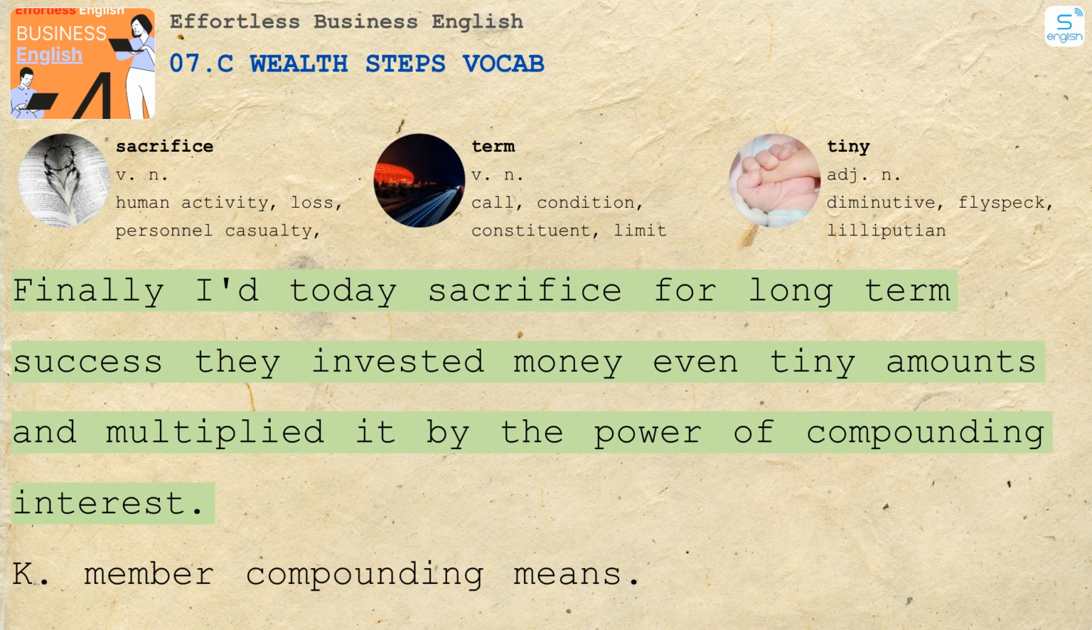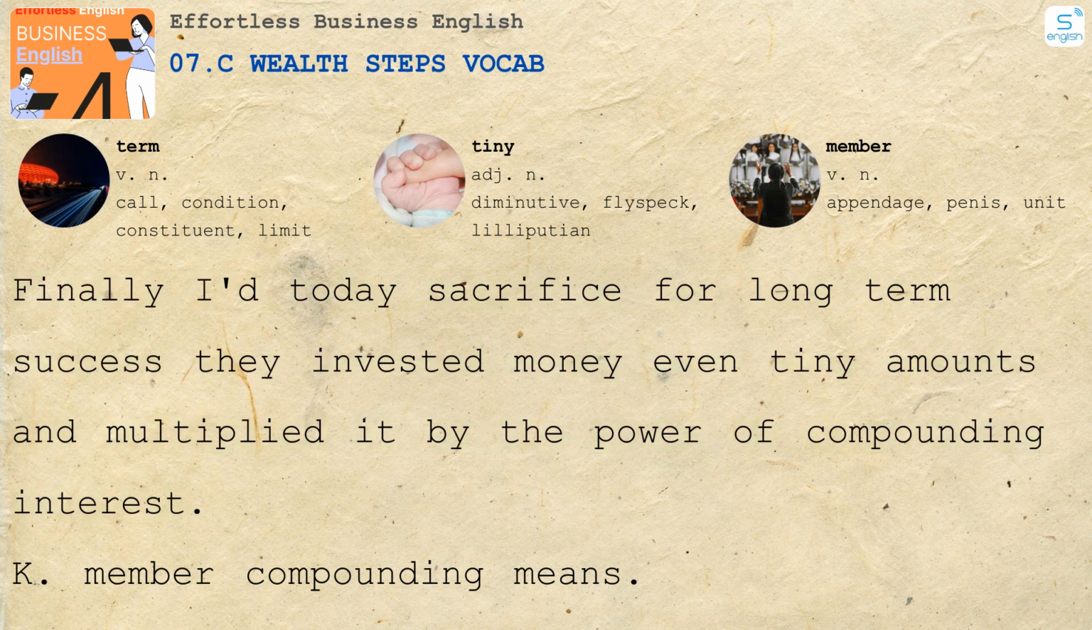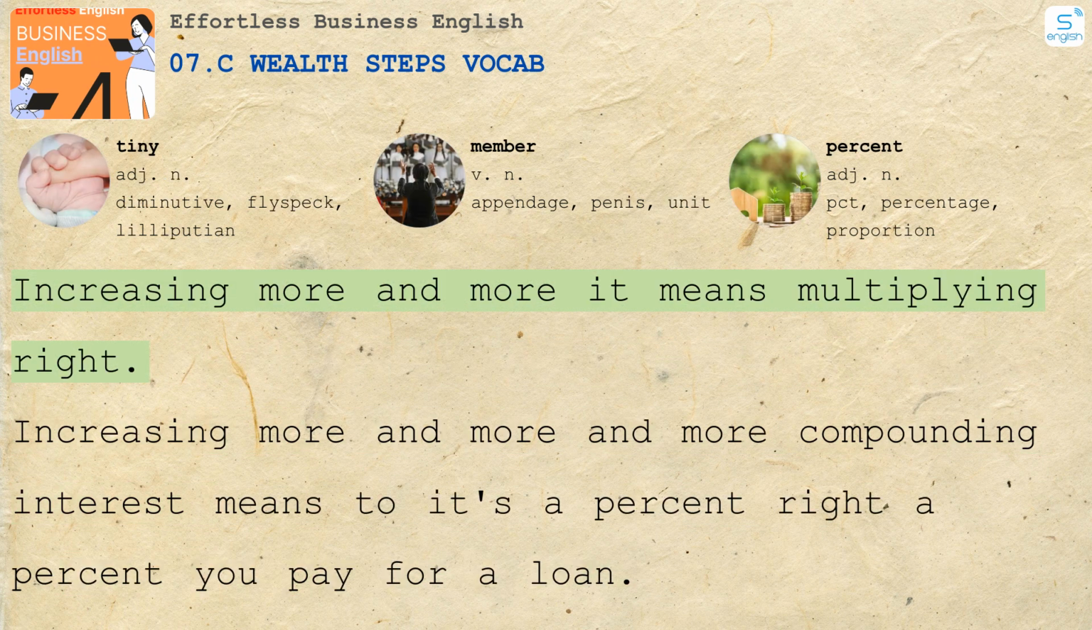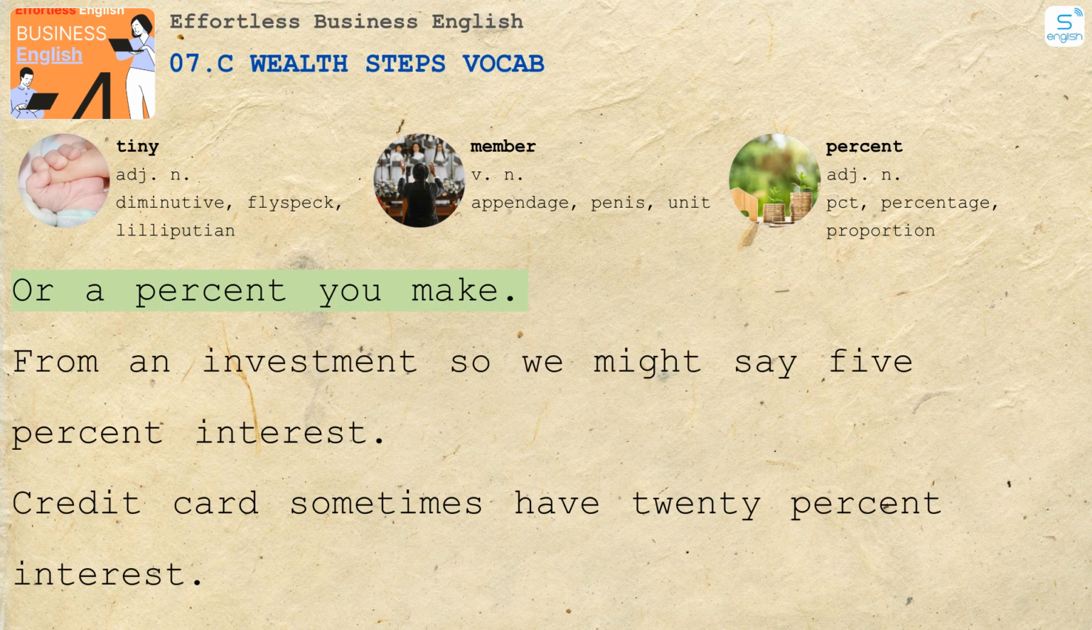They invested money, even tiny amounts, and multiplied it by the power of compounding interest. Okay, remember, compounding means increasing more and more. It means multiplying, right? Increasing more and more and more, compounding. Interest means it's a percent, right? A percent you pay for a loan or a percent you make from an investment.